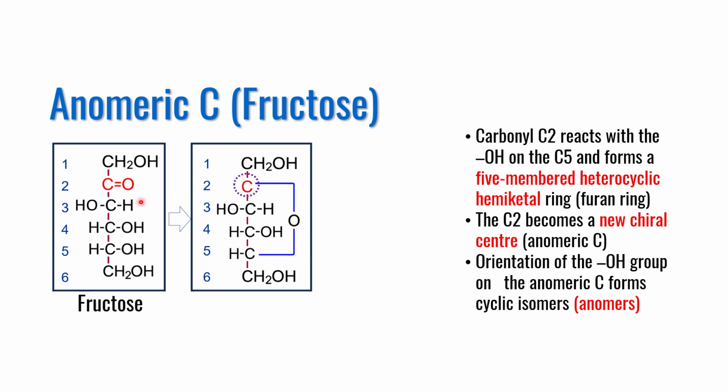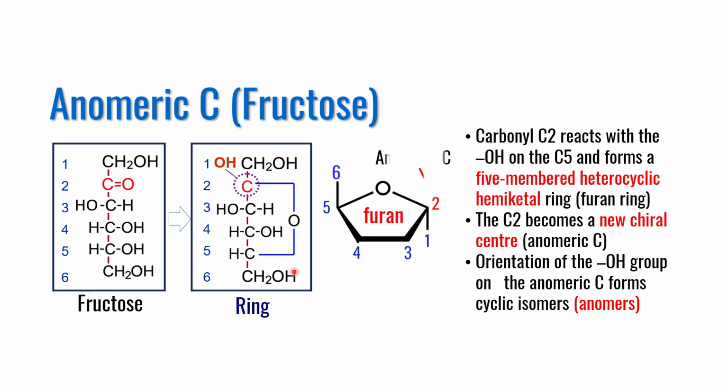Similarly, in fructose also, the carbonyl carbon atom, which is at carbon position number 2, has a tendency to make a hemiketal ring structure with the OH group of carbon 5, and this structure is a planar, heterocyclic 5-membered ring. In this cyclic structure, carbon 2 is the anomeric carbon atom.